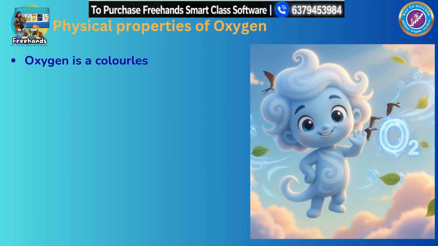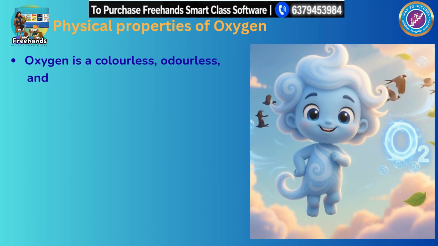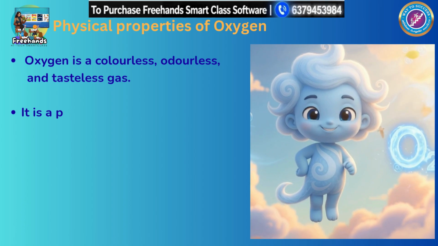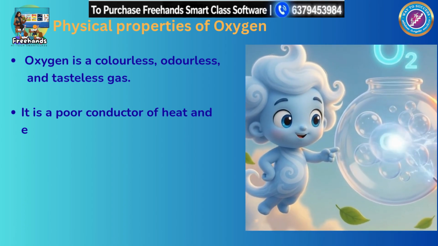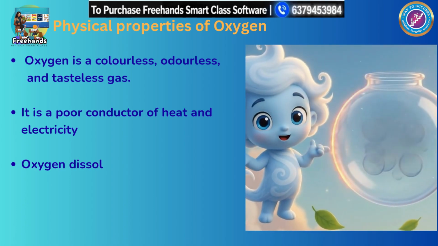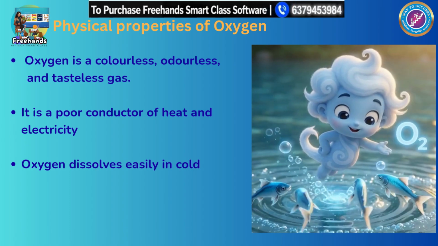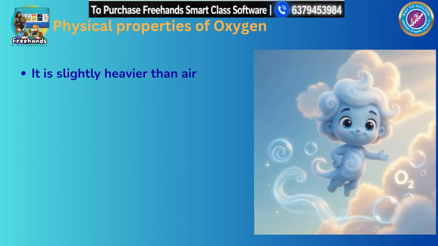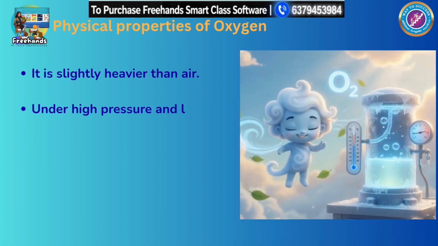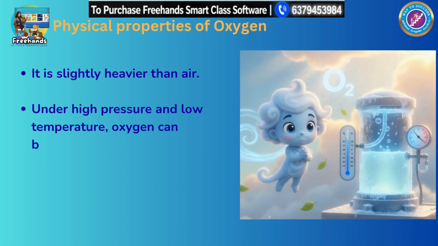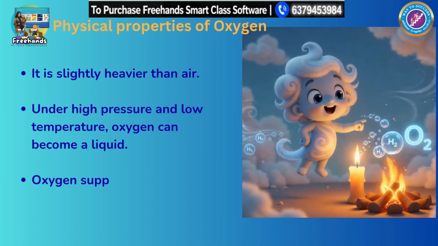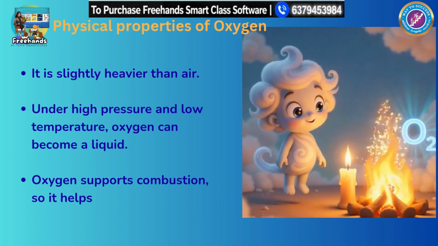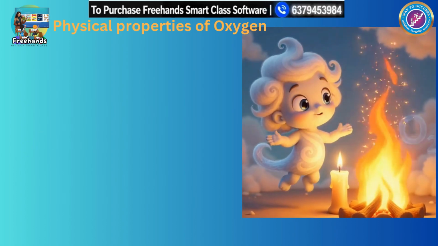Oxygen is a colorless, odorless, and tasteless gas. It is a poor conductor of heat and electricity. Oxygen dissolves easily in cold water. It is slightly heavier than air. Under high pressure and low temperature, oxygen can become a liquid. Oxygen supports combustion, so it helps things burn easily.